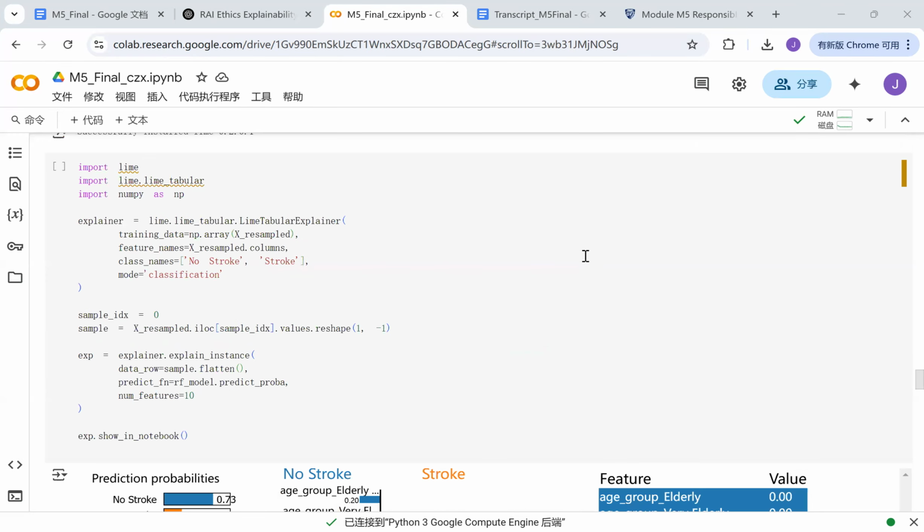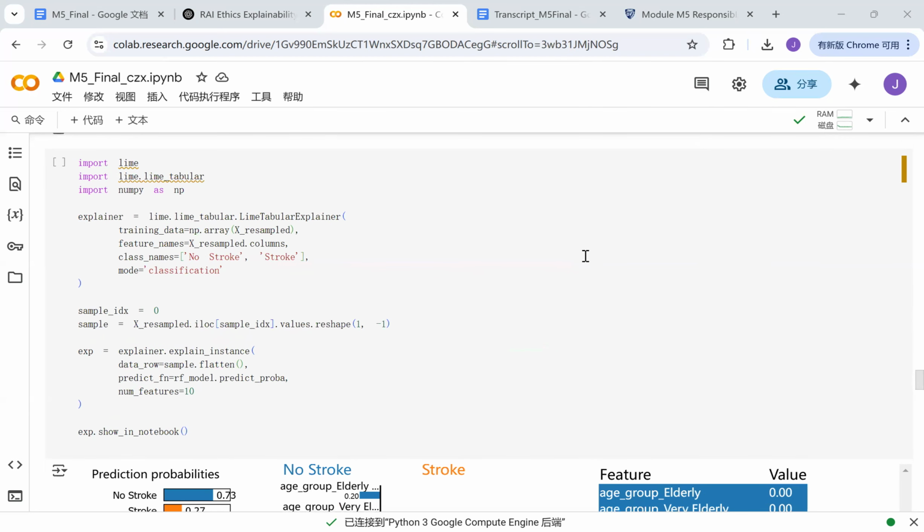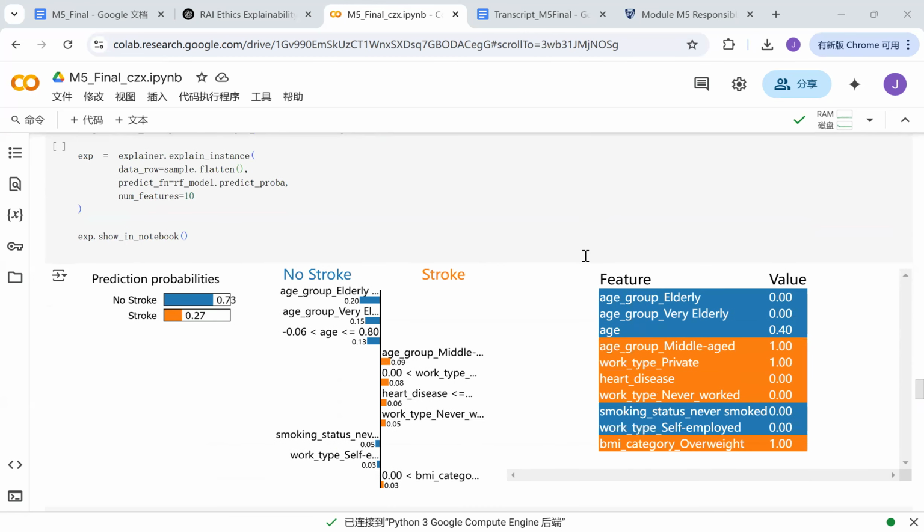And for this part, the code uses LIME to explain why the model made a specific prediction. We first set up the explainer, choose a sample to explain, and generate the explanation. We also visualized the explanation using the show in notebook function. This visualization explains why the model predicted no stroke with 73% confidence and stroke with 27% confidence for this specific case.